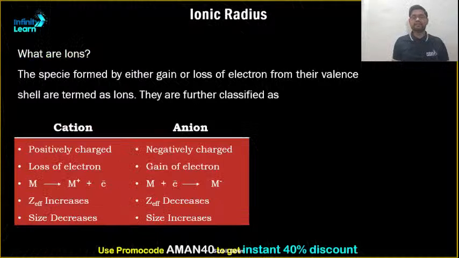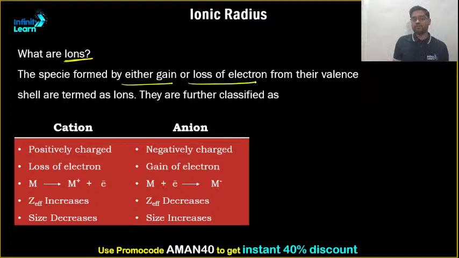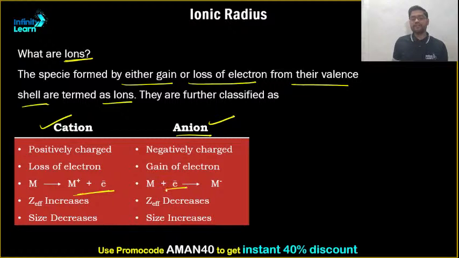Very important part. Then, talking about ionic radius, but first of all, what is an ion? An ion is something which is formed by loss or gain of electrons. So the species formed by either gain or loss of electrons from their valence shell are termed ions. They are further classified as cations and anions. Cation means loss of electrons, anion means gain of electrons.